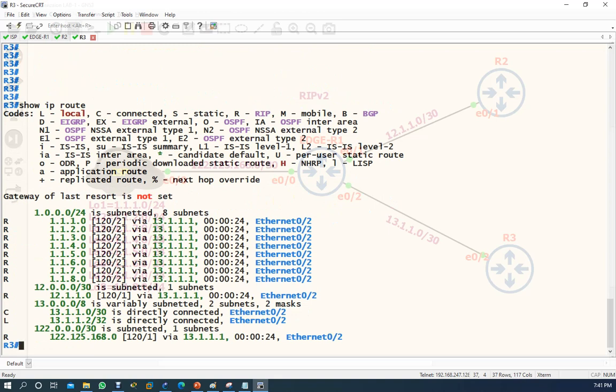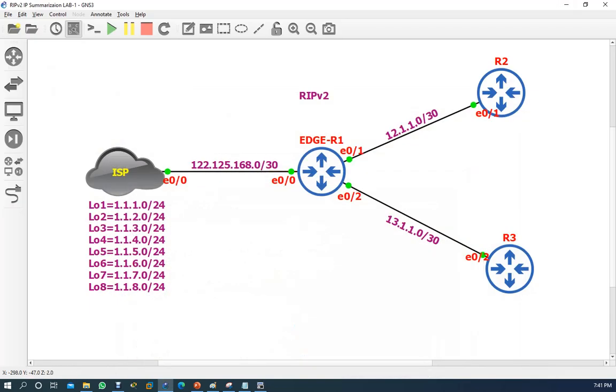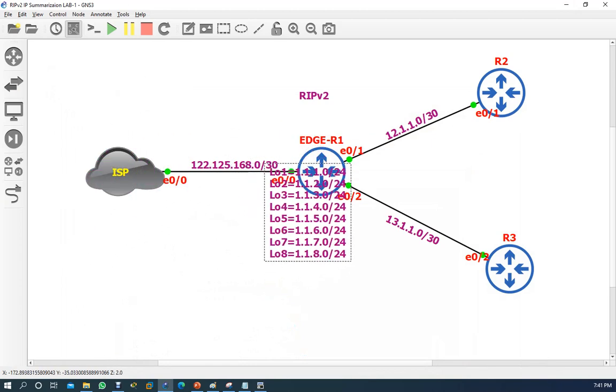Now this is a testing environment, so you can see a small number of routes, but in a real environment your edge router is connected to ISP, so you will have multiple routes towards R1, right?